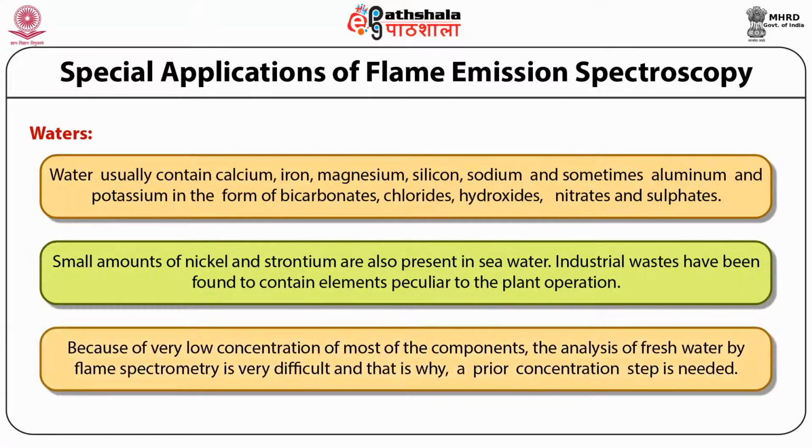Because of the very low concentration of most of the components, the analysis of fresh water by flame spectrometry is very difficult, and that's why a prior concentration step is needed. That means we have a sensitivity issue in terms of concentration. If there is a very low concentration of a metal, we need to first concentrate the sample. That means you heat it up and reduce the volume of the sample so that the amount of the metal to be determined increases per unit volume. And then you can actually use flame emission spectroscopy to determine the concentration.